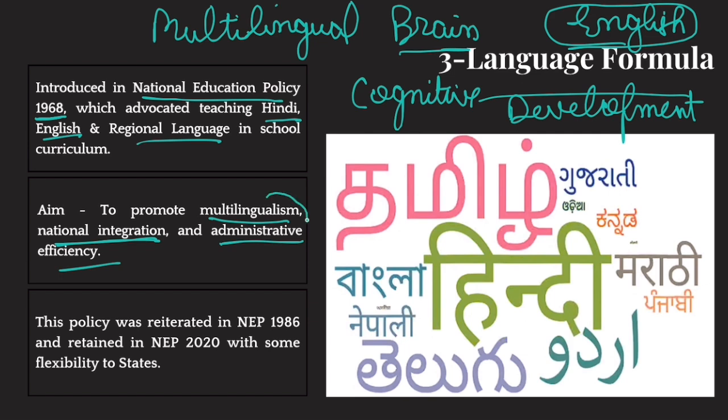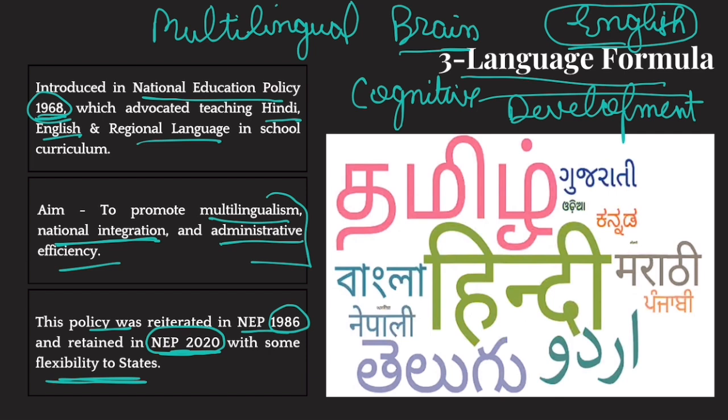So, for all these reasons, the 1968 policy basically said that you need to implement the three language formula. But the Tamil Nadu government did not agree and never implemented this. Now, this policy was reiterated in National Education Policy 1986 and was included in National Education Policy 2020 also, but with some flexibilities. There were some flexibilities provided in the 2020 NEP.